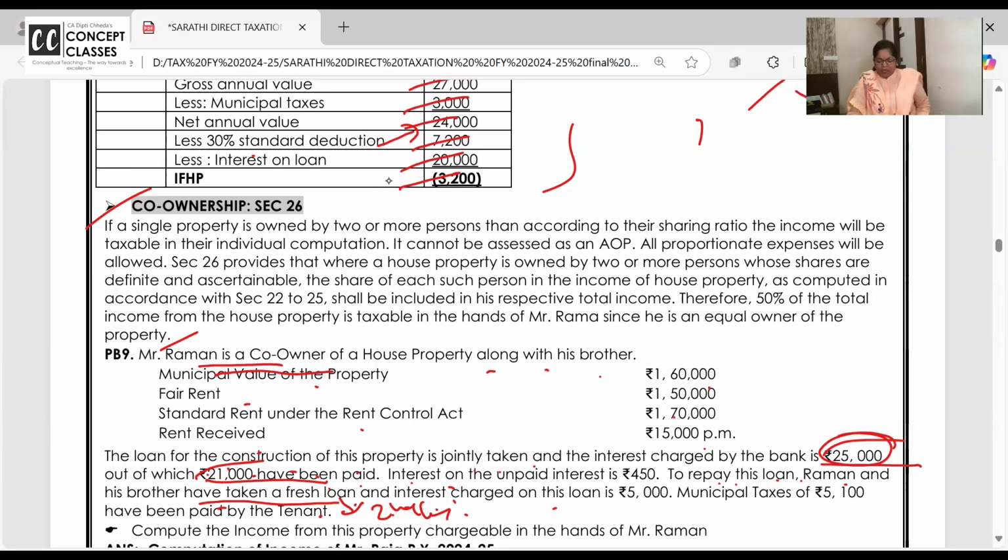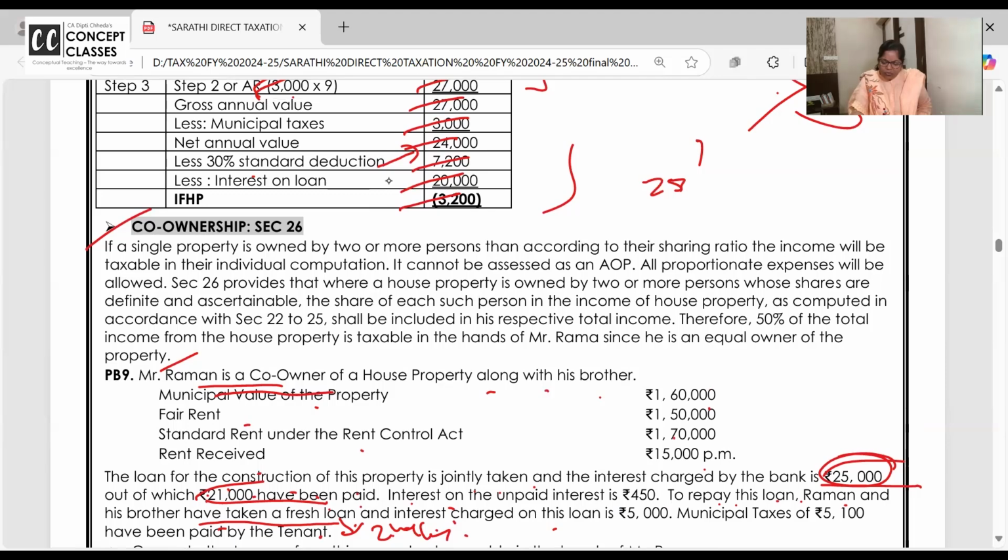First I drew the diagram. I took the first loan from the first bank and I have to pay 25,000 interest. Then I took a second loan from another bank and repaid the first loan. But in the second loan also I have paid 5,000 interest. Will it be allowed? Yes, because now the second loan has taken the place of the first loan.